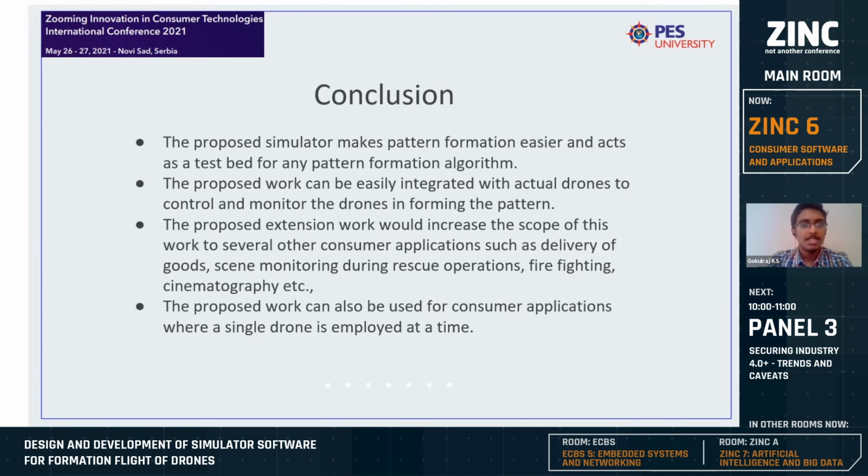The proposed work can be easily integrated with actual drones, because that is the main advantage of the ROS framework. Once you complete the simulation, once you complete the coding, then if you have real hardware, it's very easy to shift. The proposed extension would also increase the scope of work to several other consumer applications like delivery of goods, scene monitoring, rescue operation, firefighting, cinematography.